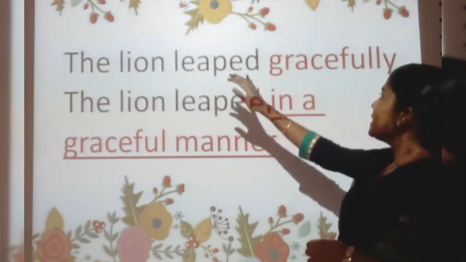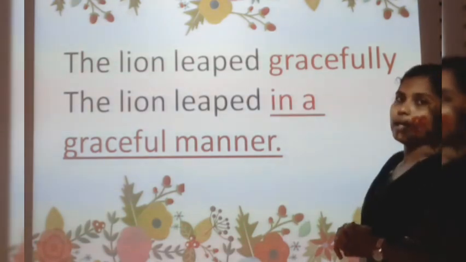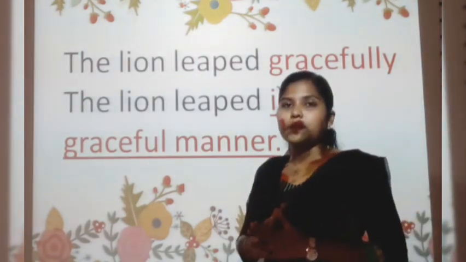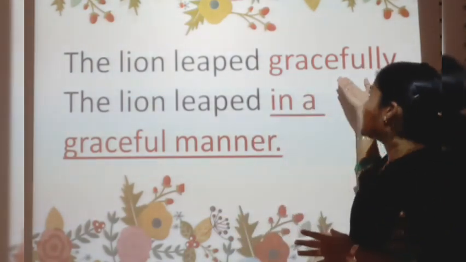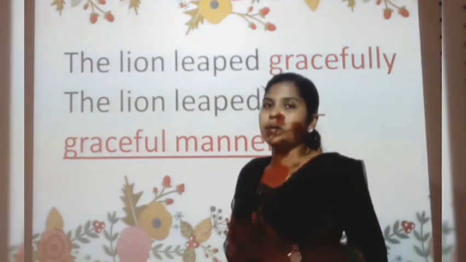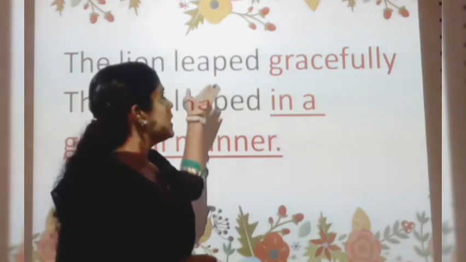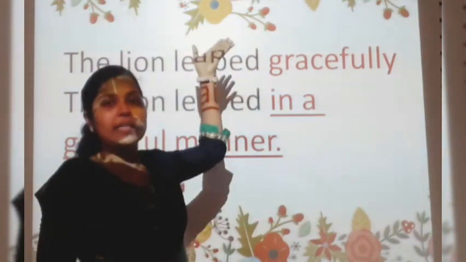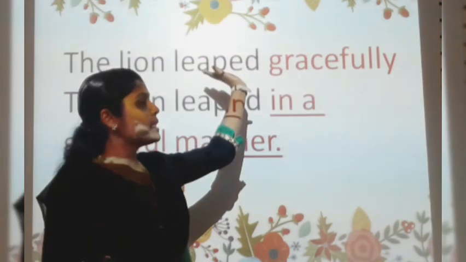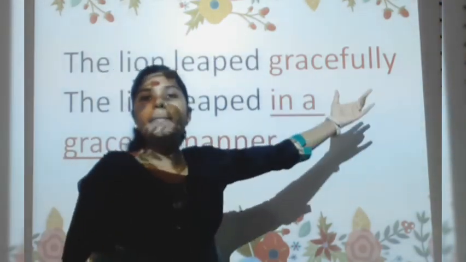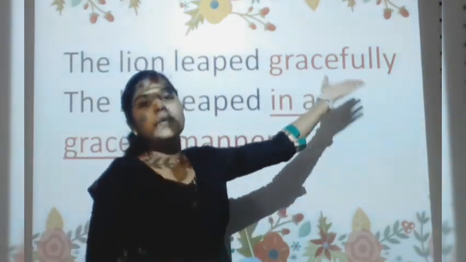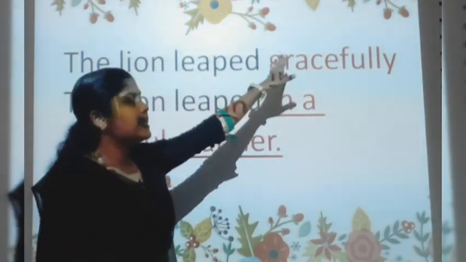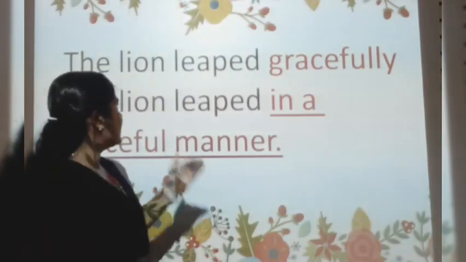See, the lion leaped gracefully. So here, gracefully is an adverb, isn't it? The lion leaped. The leaping is an action word, a verb. So for this verb, an adverb is used. This adverb is saying something about this verb. Now look at this sentence.